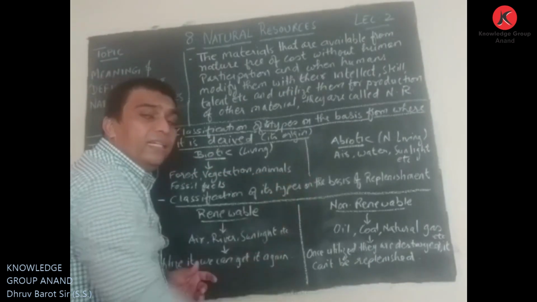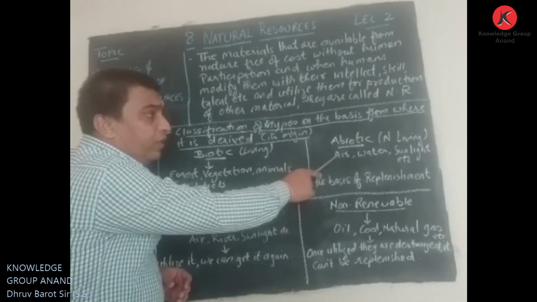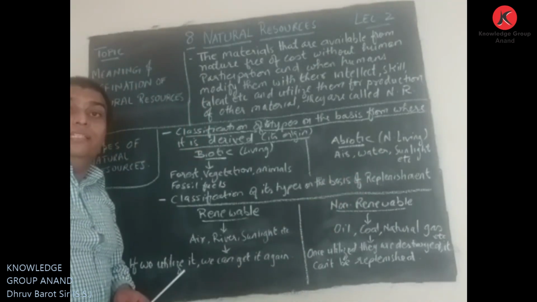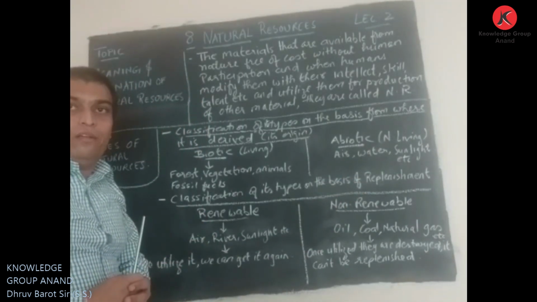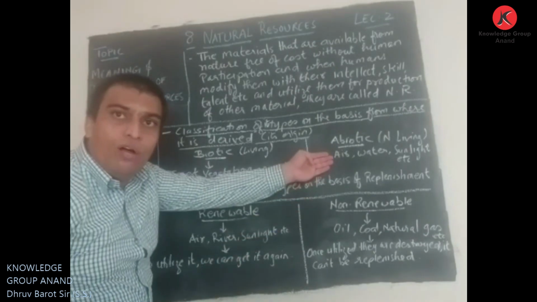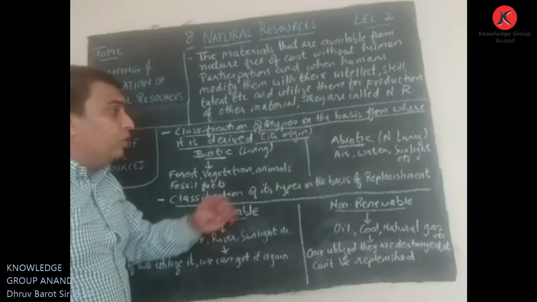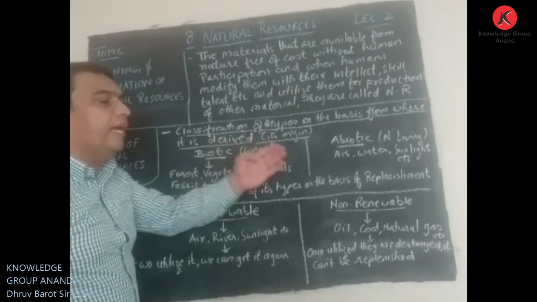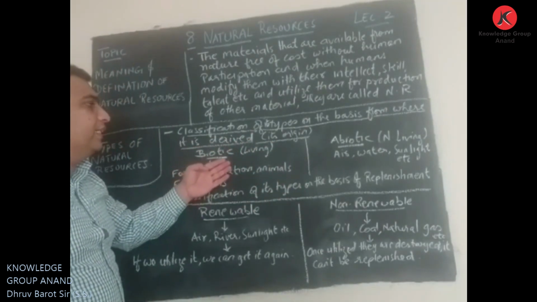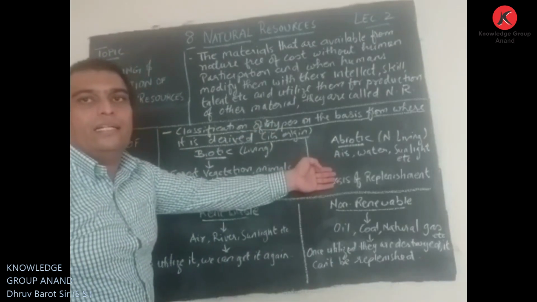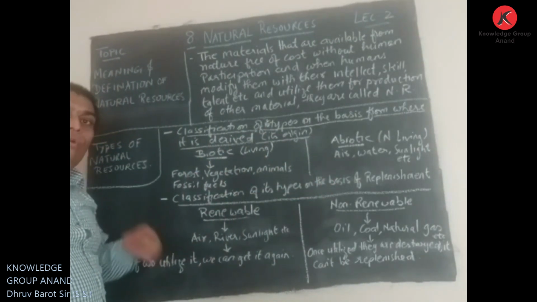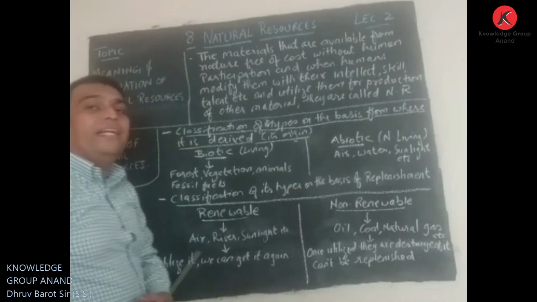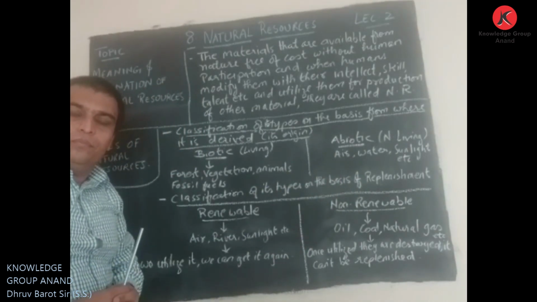If we look at abiotic, non-living material, we can consider air, water, sunlight, etc. This does not have life in it, so it can be considered in the category of abiotic resources. Now we can clearly identify biotic and abiotic. Biotic has life in it, and abiotic does not have life in it. Let us go through another classification of the types, on the basis of replenishment, availability, right?